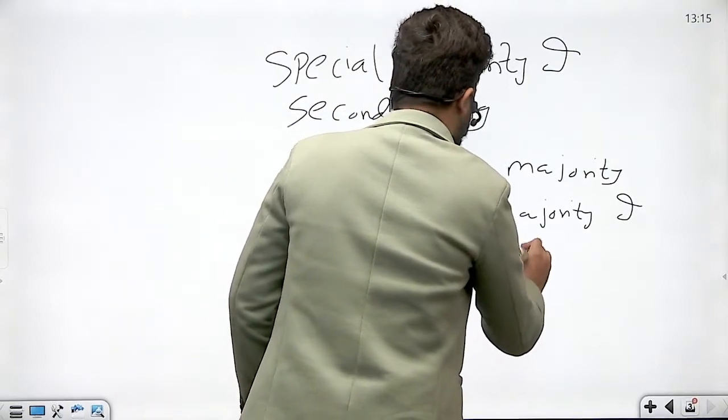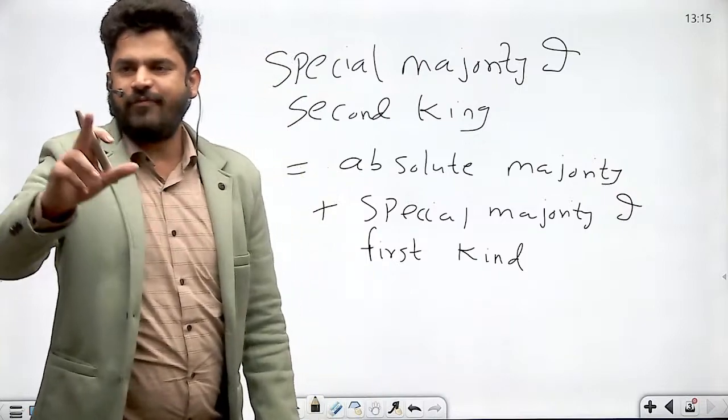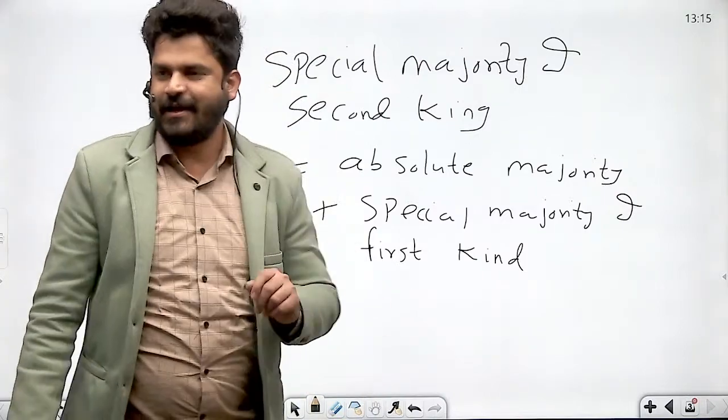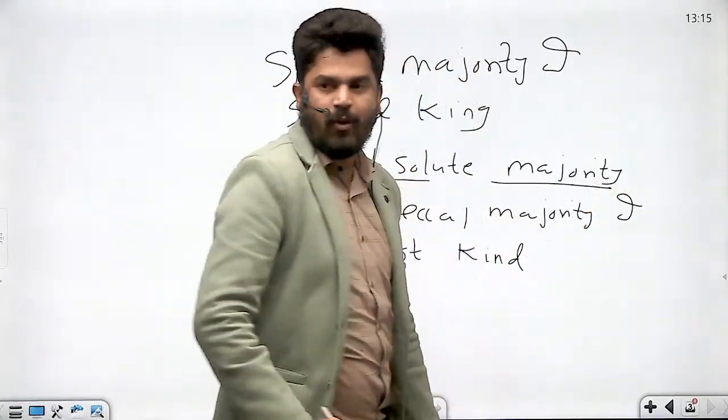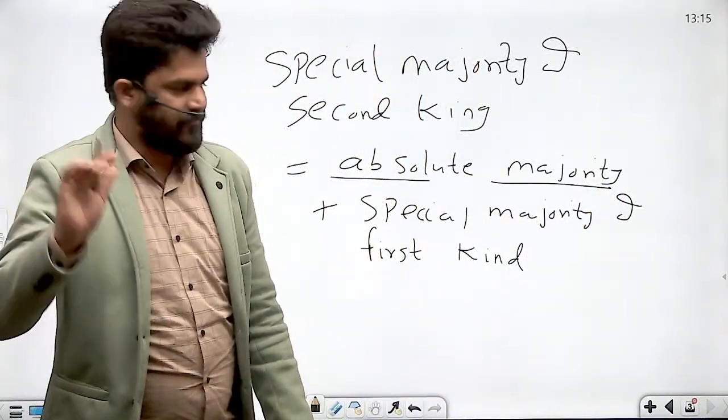So which is difficult to get? The special majority of first kind or special majority of second kind? Second kind. Why? Because here absolute majority is also required. Fine. Now let me give you an example of the special majority of second kind.